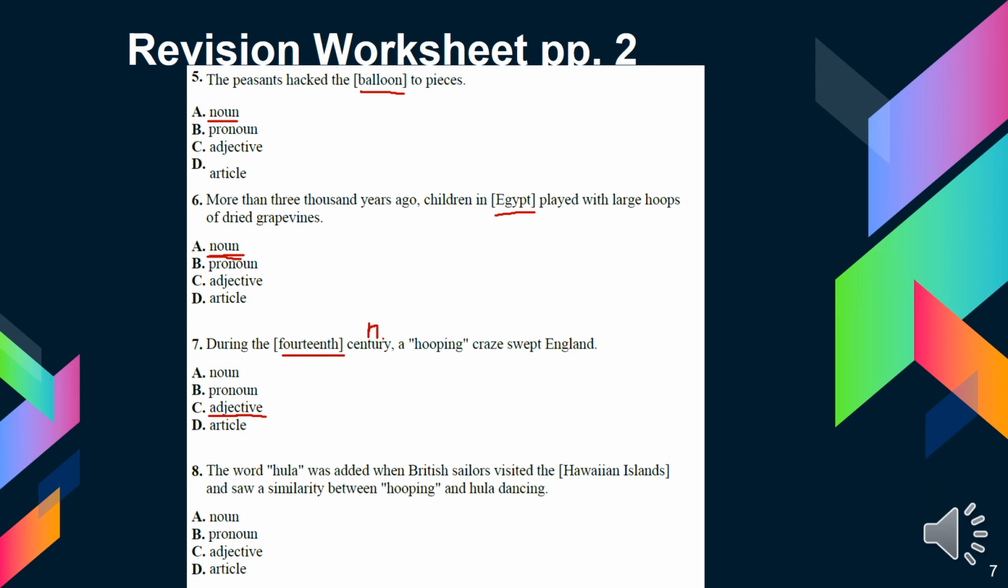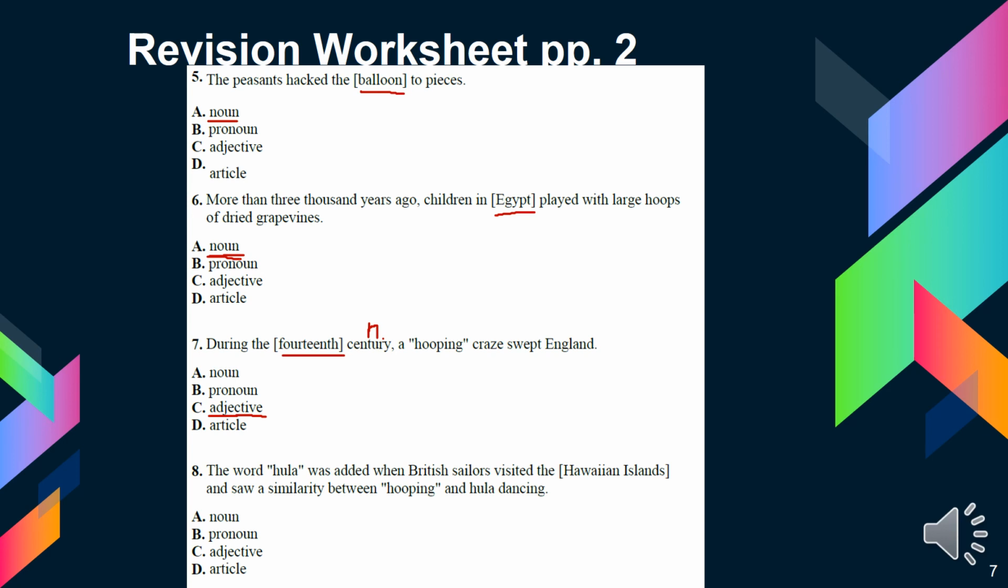Okay, number 8. The word hula was added when British sailors visited the Hawaiian Islands and saw a similarity between hooping and hula dancing. Do you know the hula hoop that you play with in the PE? It's a ring that you put around your waist and you move it while you move your body.